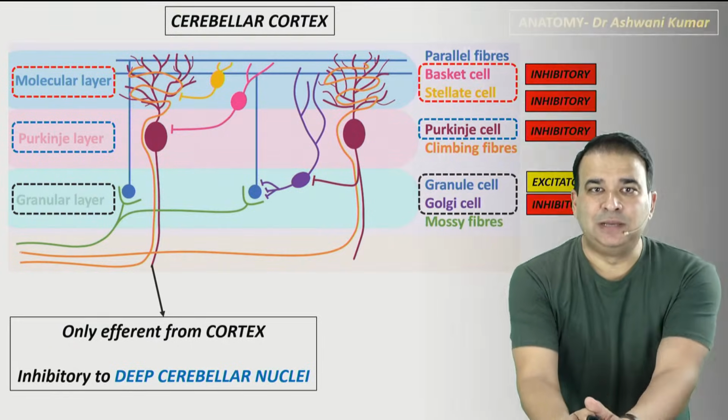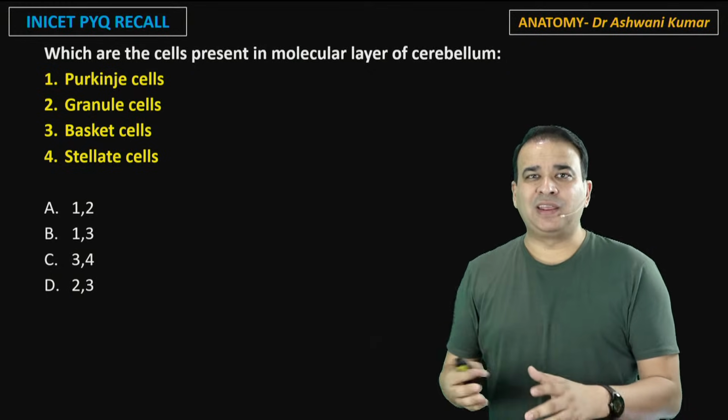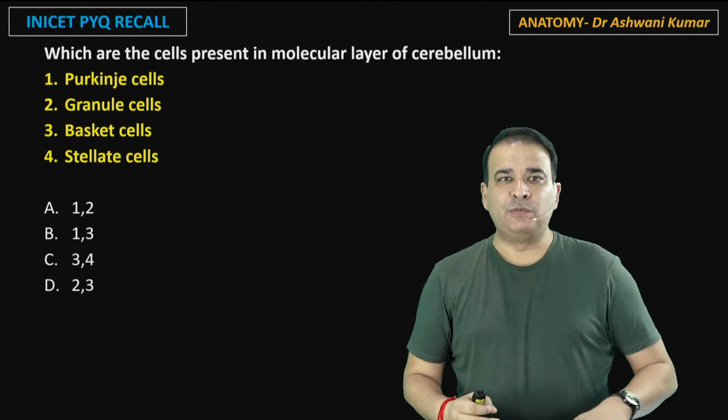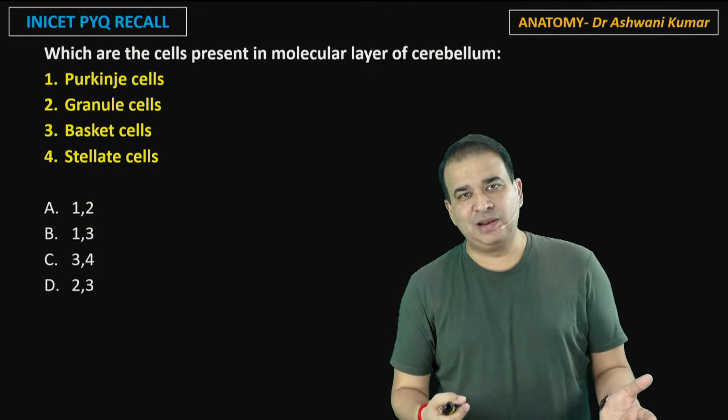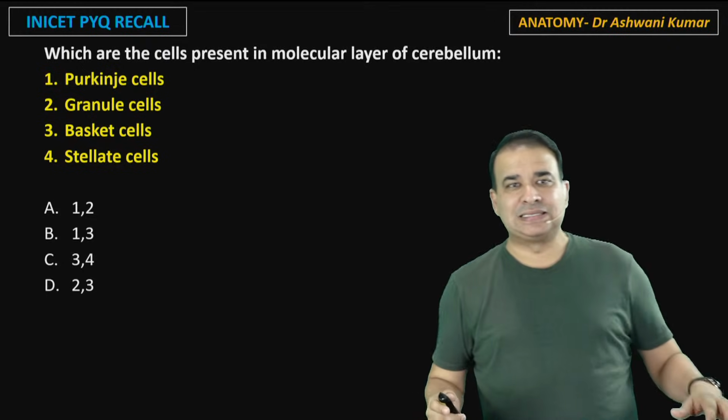So that was the answer, that is deep cerebellar nuclei. Another question, which is also last year's question. Purkinje cell se pareshan ho gaye to kuch aur naya pooch liya inhone, that which are the cells present in the molecular layer of cerebellum. Nothing much guys, molecular layer, topmost layer, we have 2 types of cell over there, that is a basket cell and the stellate cell.